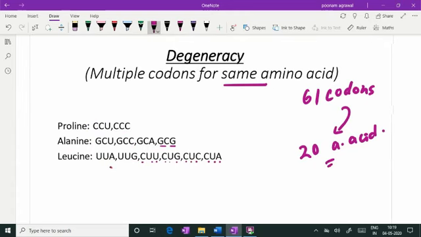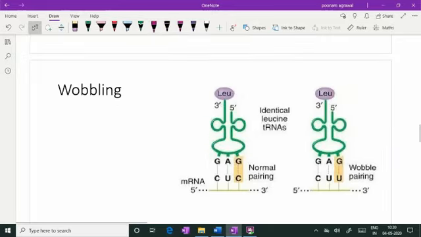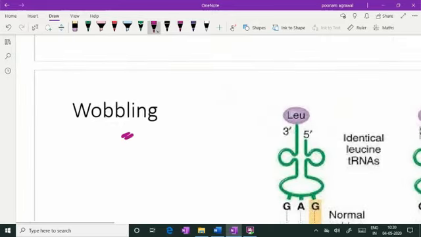But how is this degeneracy able to code for the same amino acid? How are different codons able to code for the same amino acid? This is a very, very important question. How are different codons being read for the same amino acid? This was explained by the Wobble hypothesis, which was given by Crick. So I'm going to next explain wobbling, which explains the phenomena of degeneracy. Why is wobbling so important?